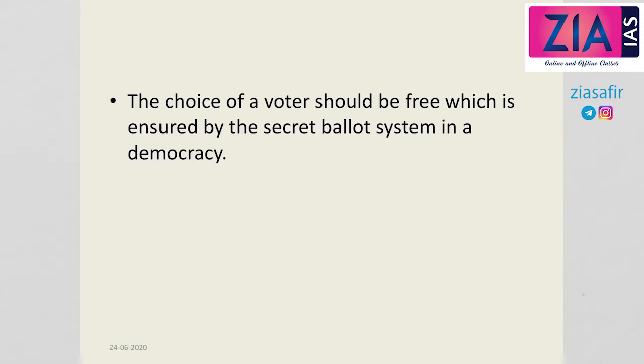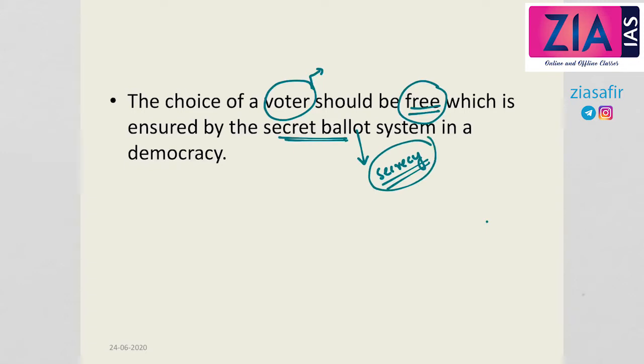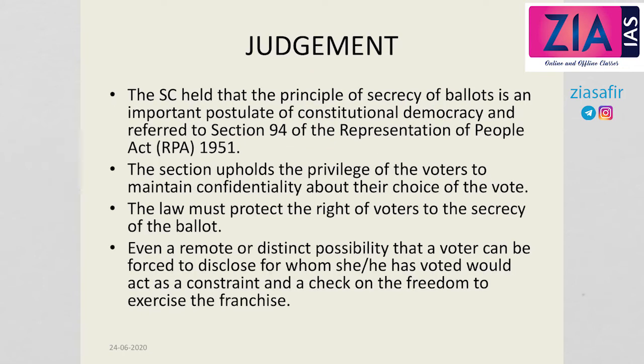Now the Supreme Court said that the choice of a voter should be free, which is ensured by the secret ballot system in a democracy. That means in the election process, the choice of a voter voting for any person or for any political party should be free. That means he or she should be ensured secrecy of voting through a secret ballot system in order to ensure that the basic objective of free and fair elections is met.